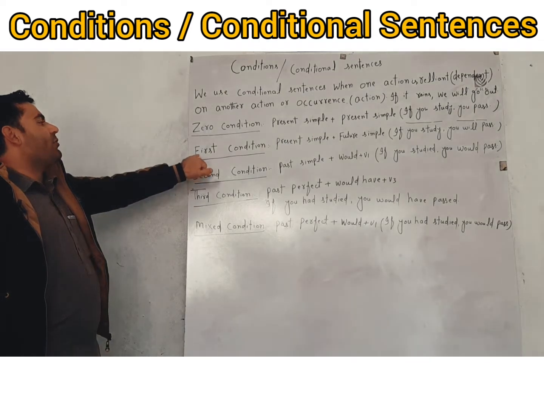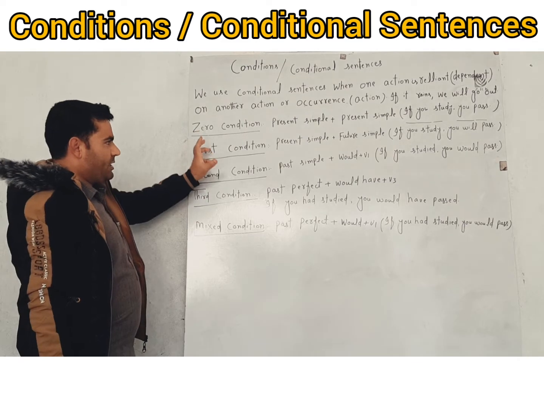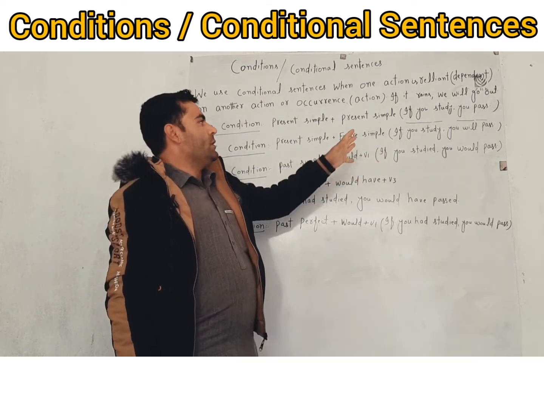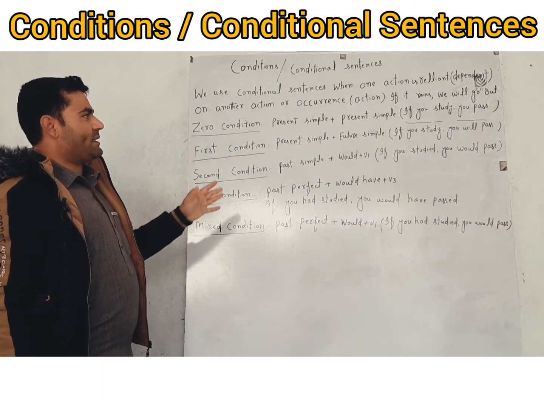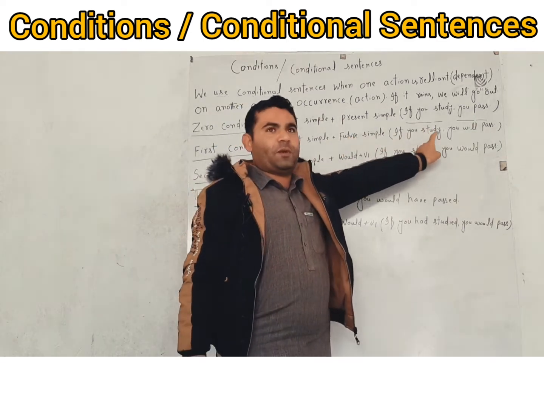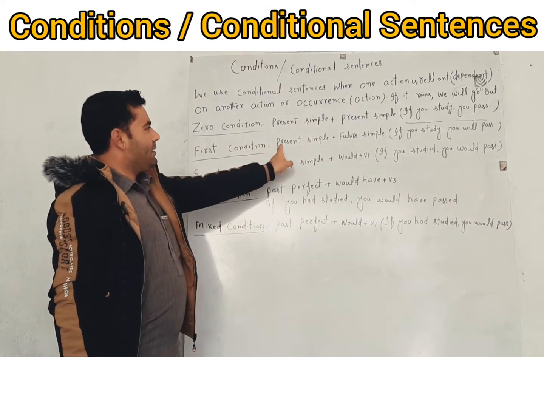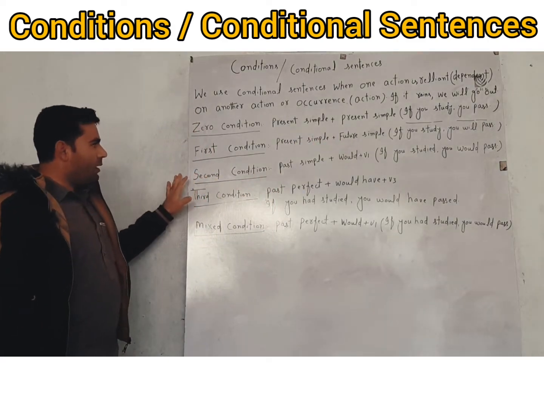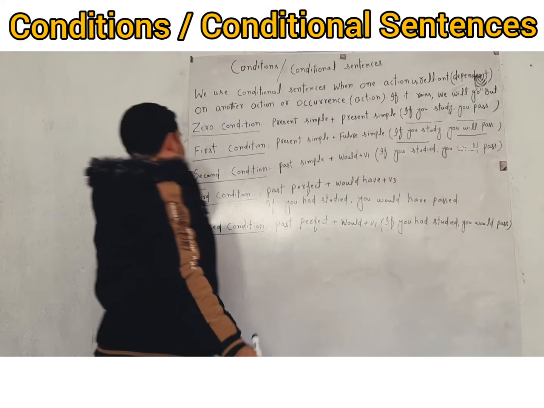Now we will talk about first condition. First condition structure is present simple plus future simple. The first clause will be present simple and the second clause will be future simple. If you study, you will pass. So that's what we talked about, present simple plus future simple. This clause is present simple and this clause is future simple.